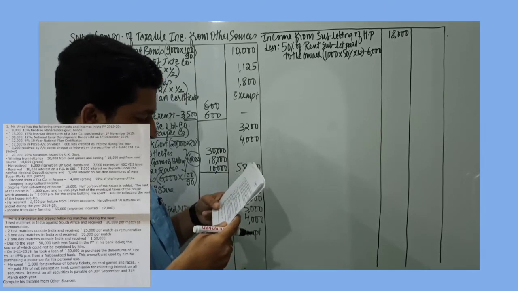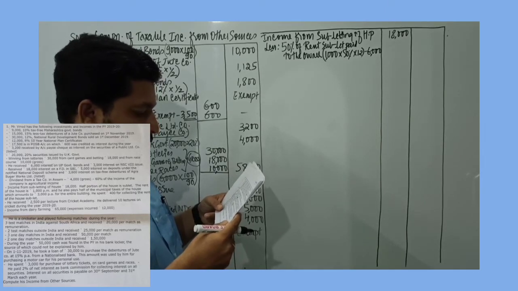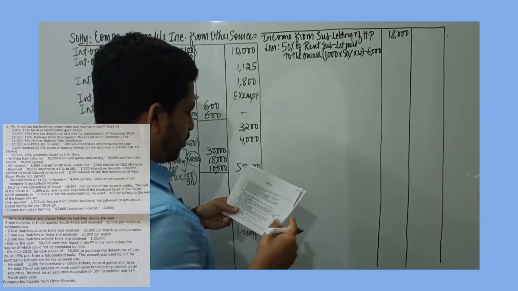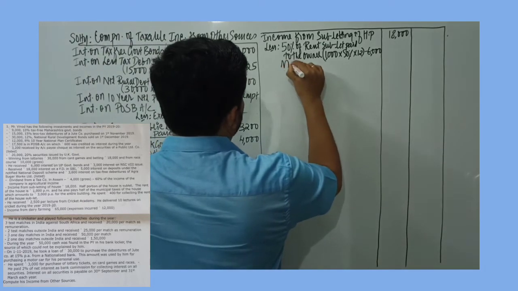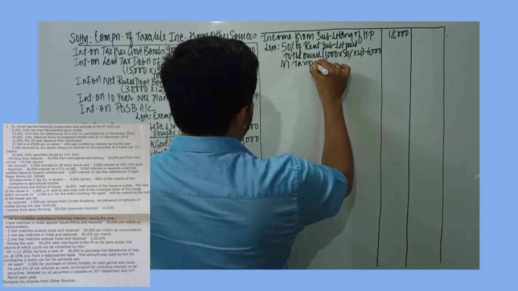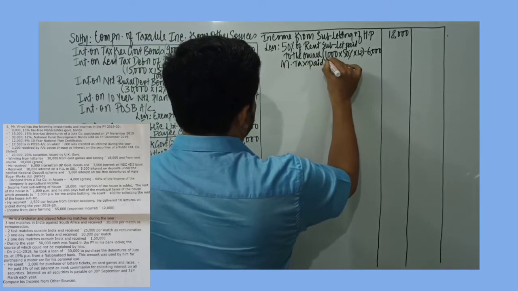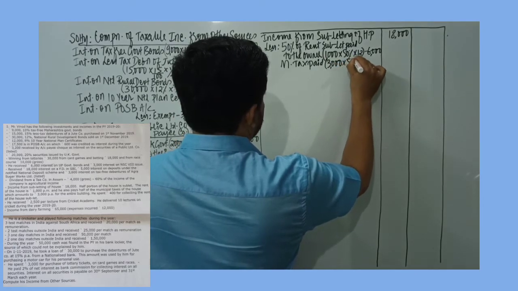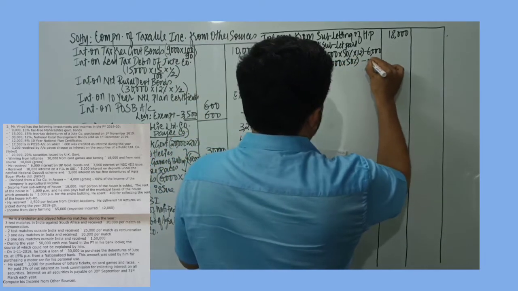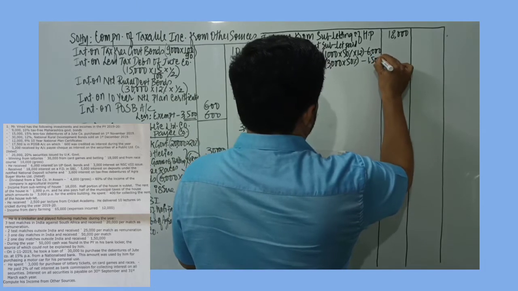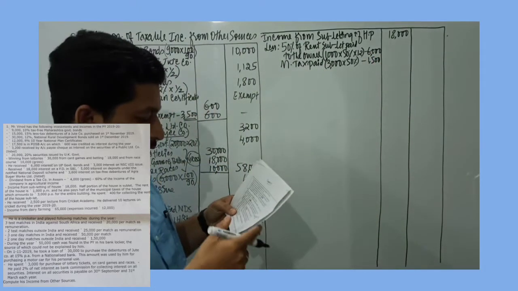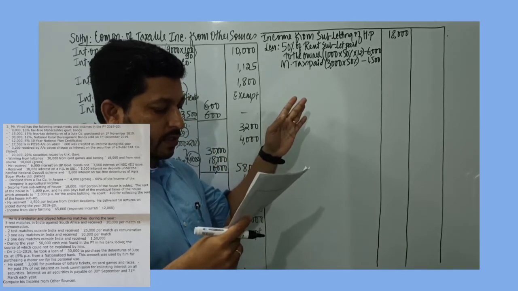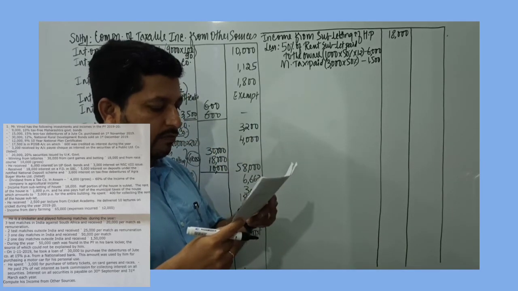Then we are given with, he also pays half of the municipal taxes of the house, which amounts to 3,000 per annum. So municipal taxes paid, 3,000 for the house is given. So 3,000 into 50%. That also can be claimed as deduction. That would be 1,500. 3,000 is for entire building. So half of the municipal taxes which he pays is half the amount of 3,000.